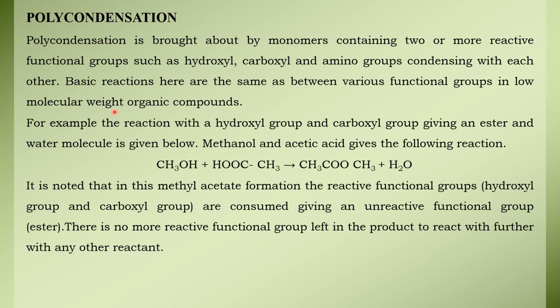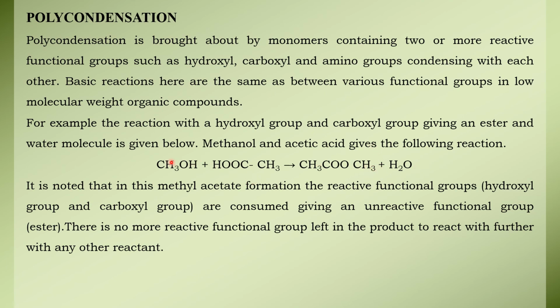Next, moving on to polycondensation. Polycondensation is brought about by monomers containing two or more reactive functional groups such as hydroxyl, carboxyl, or amino groups, etc. Here it is the reaction between the functional groups of low molecular weight organic compounds. For example, let us take the reaction of the hydroxyl group and the carboxyl group. So here I have just taken methanol and acetic acid. Here it is a single functionality group. So the H from here and OH from this will go off, and as a result you get CH3COOCH3, which is an ester, that is methyl acetate.